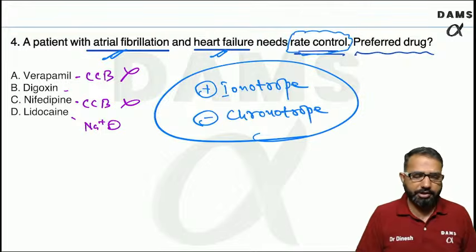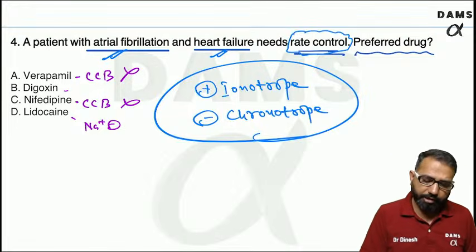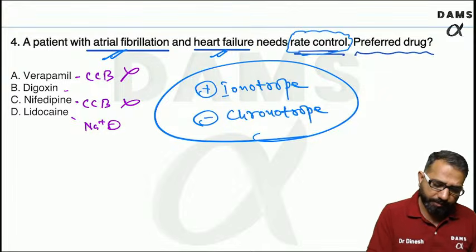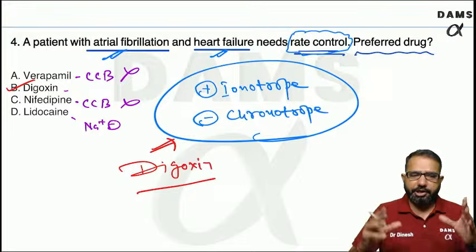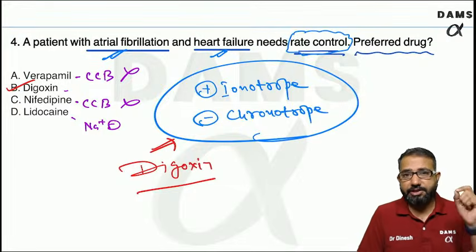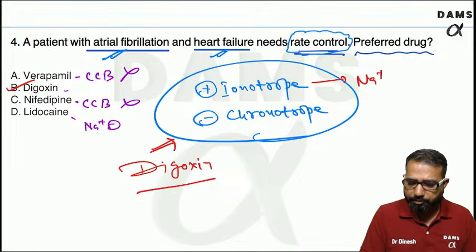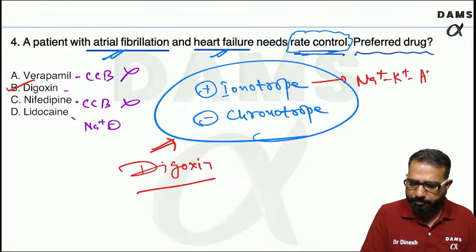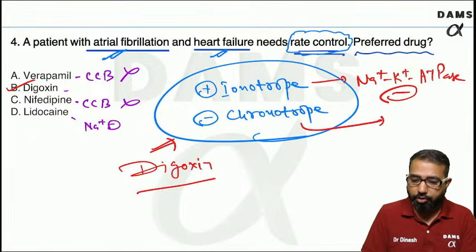Now, lidocaine is not a drug for this patient because lidocaine is good for ventricular arrhythmia, not for atrial arrhythmia. So we have a wonderful drug, and that is digoxin. Digoxin has both these properties, as I told you. Digoxin is a positive inotrope drug. Digoxin has this effect because of sodium potassium ATPase inhibition. And digoxin is negative chronotrope because of its vagomimetic effect.